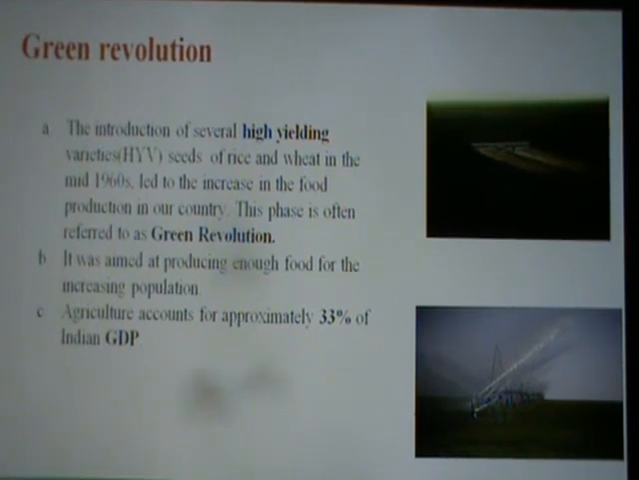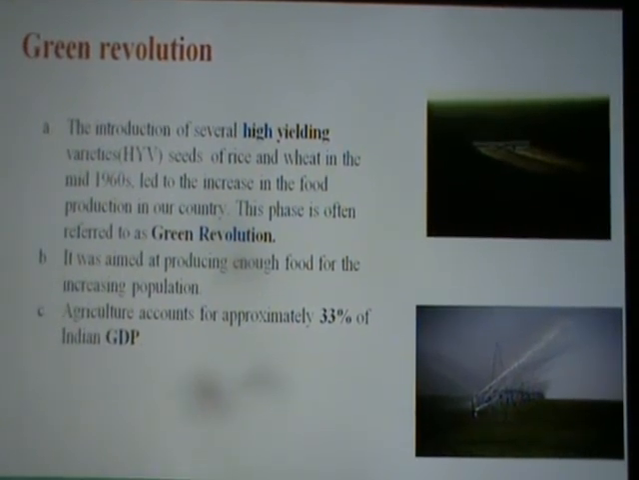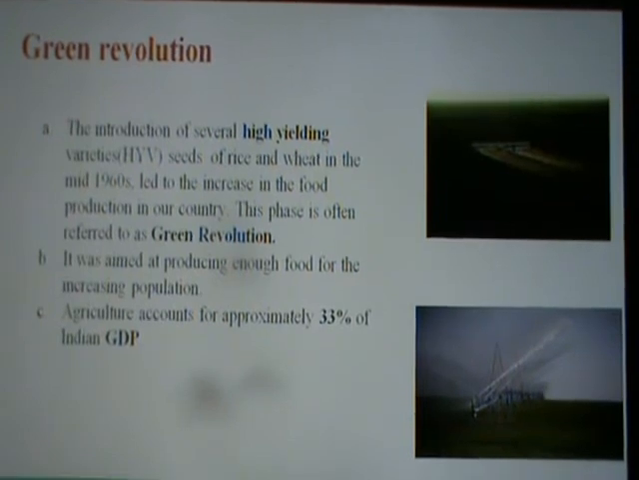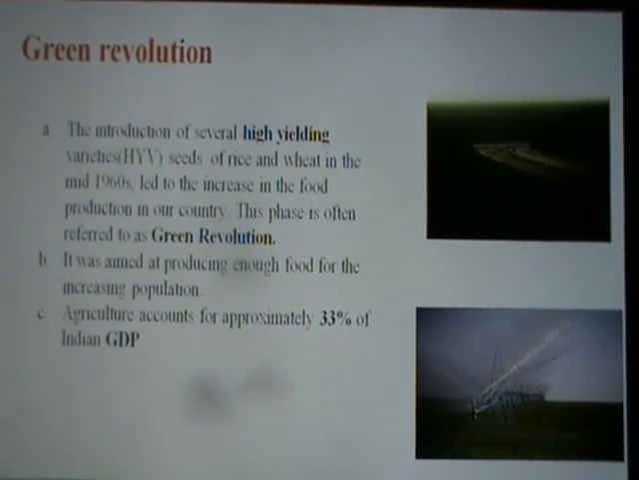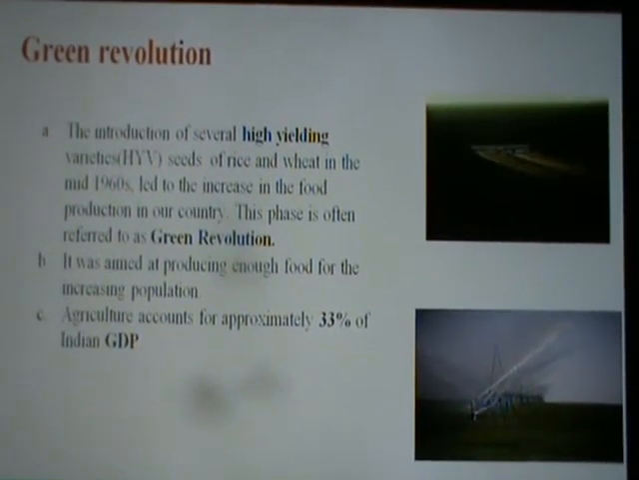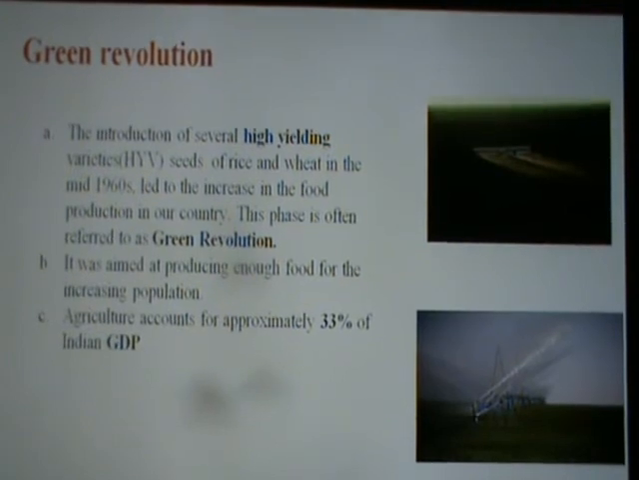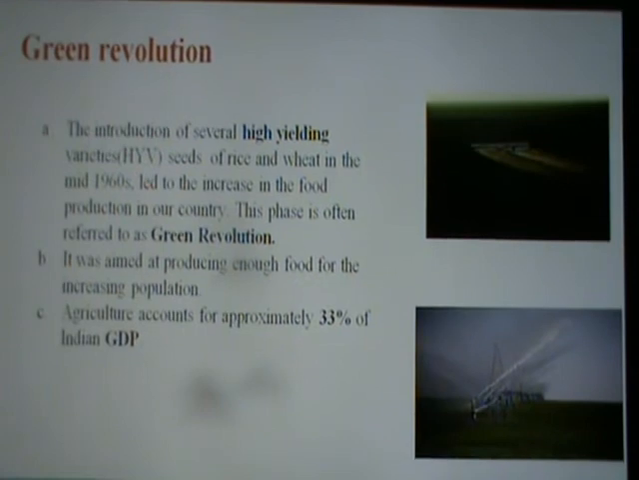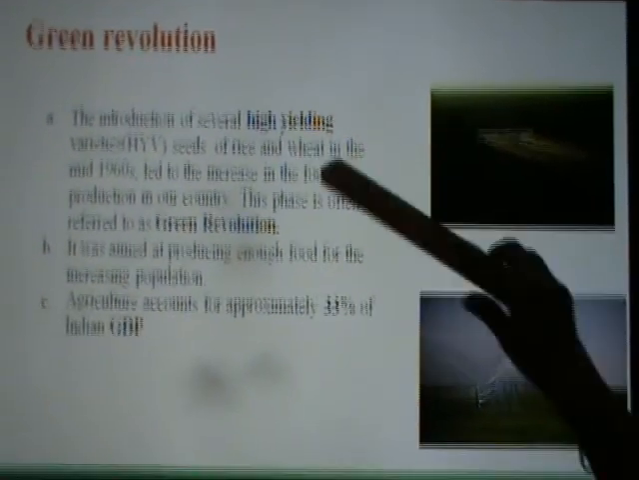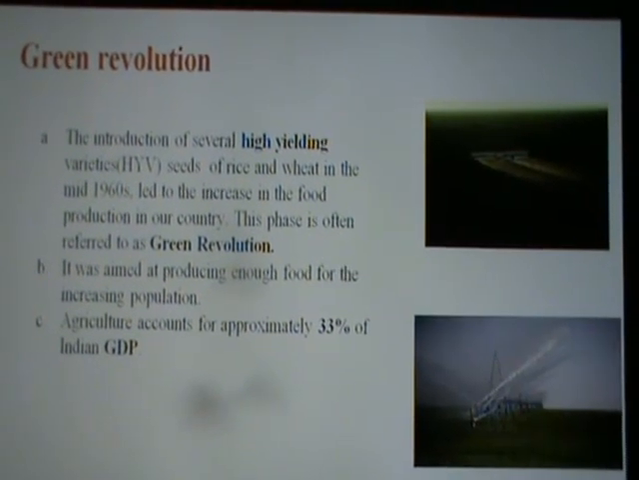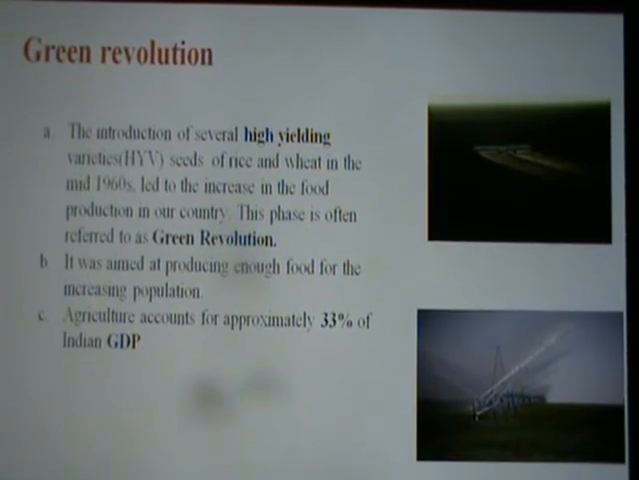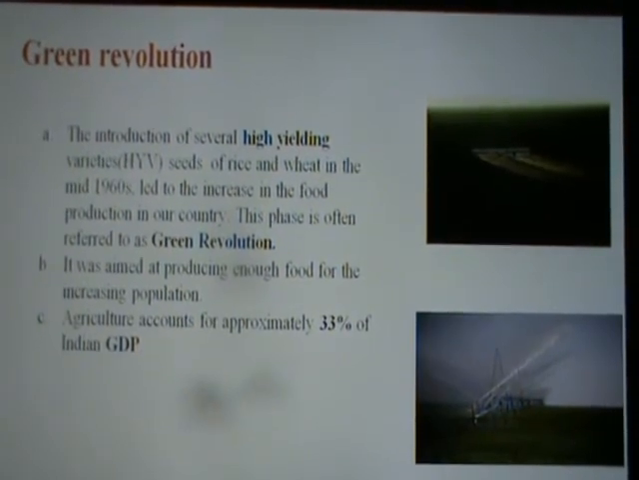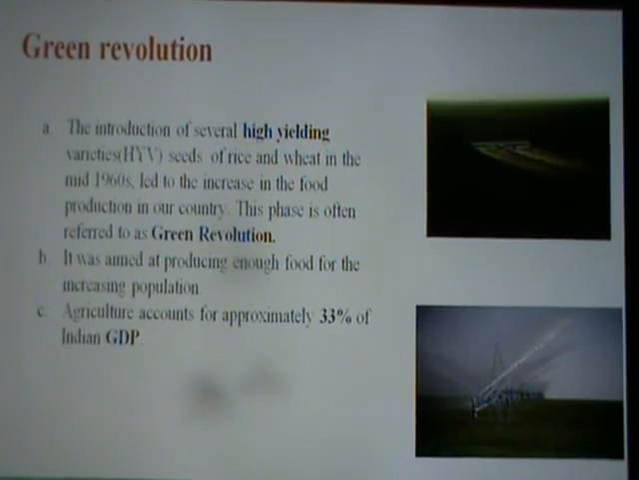Then the Green Revolution, that is in the mid 1960s, when there was a great jump in the production of wheat, from 11 million tons to 75 million tons, and rice from 35 million tons to nearly 89.5 million tons, due to the semi-dwarf varieties of rice and wheat. Together, that phase in agriculture is referred to as the Green Revolution, and it was aimed at producing enough food for the increasing population.